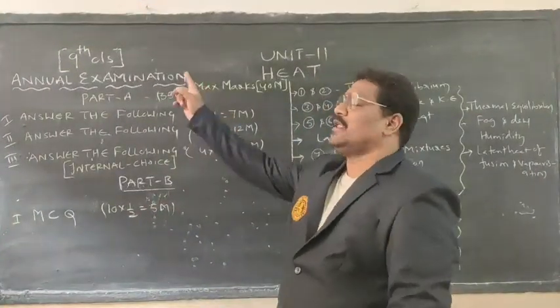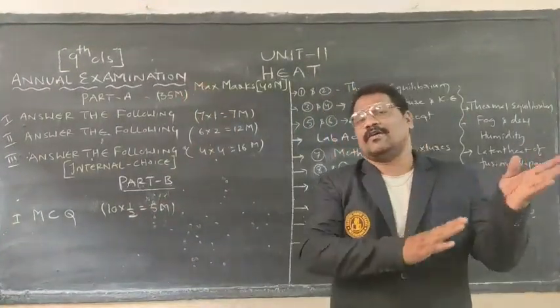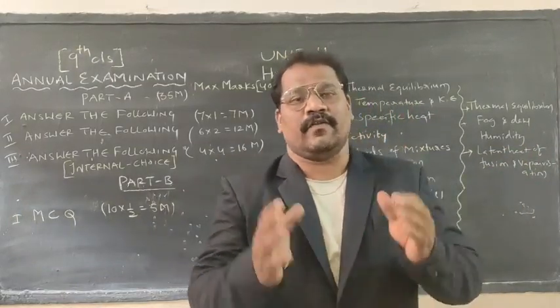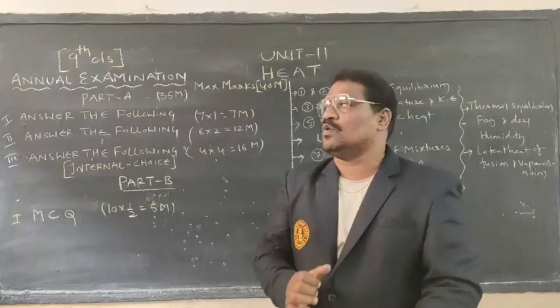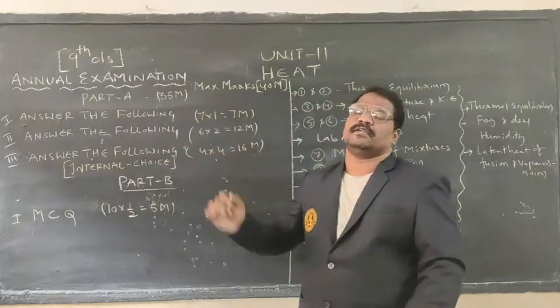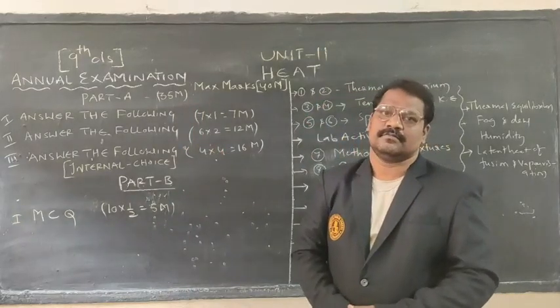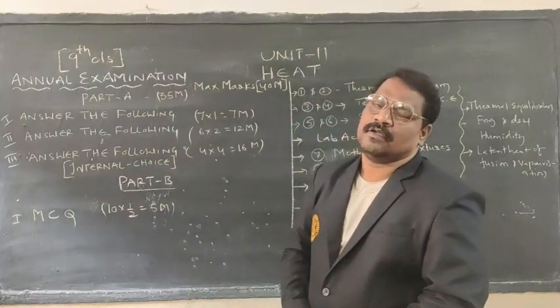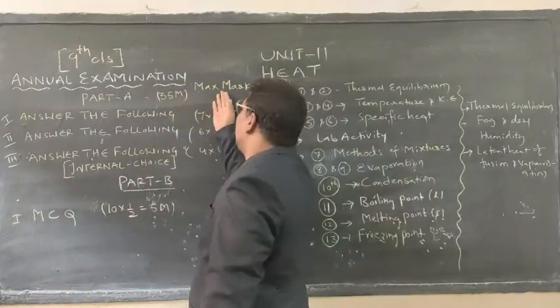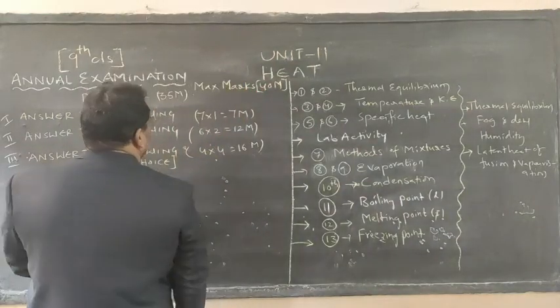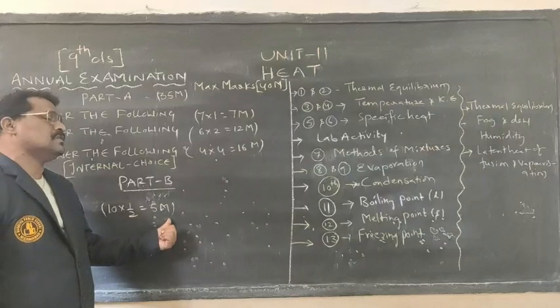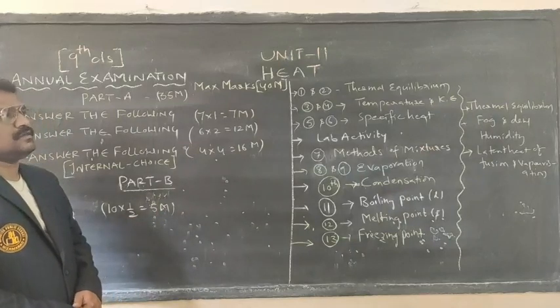Thank you. In Unit 11 of EAT of 9th class, as we have completed the whole chapter, let us go through the annual examination pattern. What does this annual examination pattern consist of? The maximum marks will be 40. Within that, Part A consists of 35 marks and Part B consists of 5 marks.